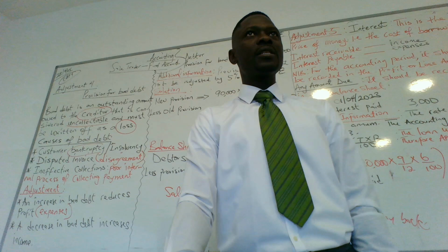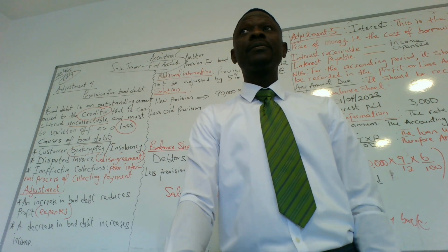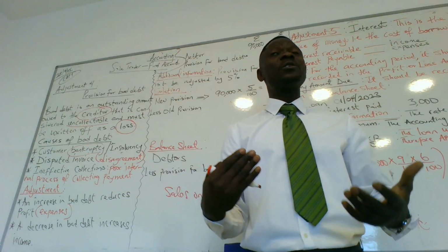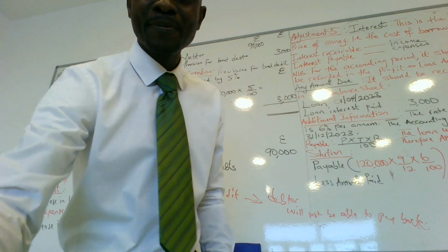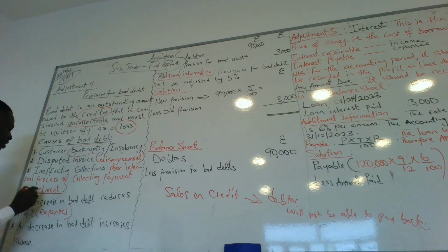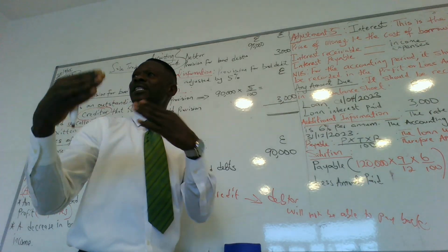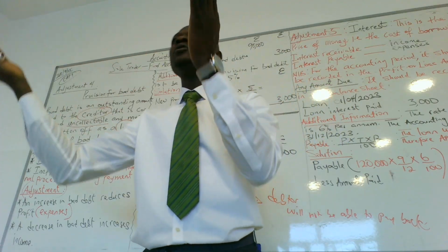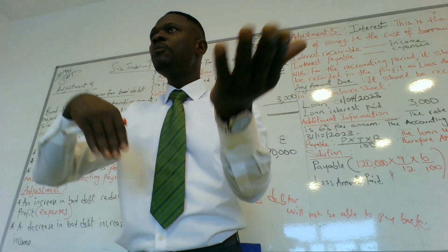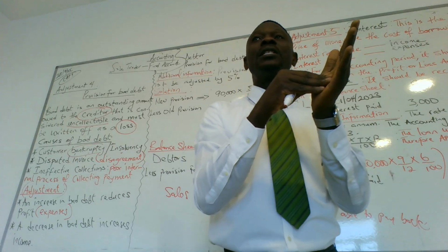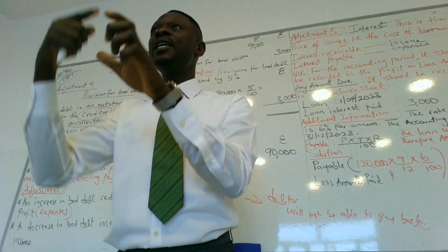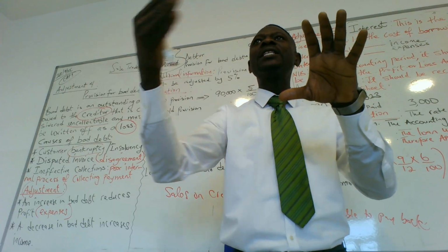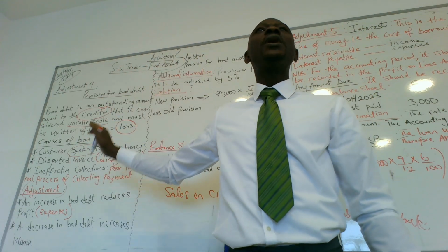Any question about the reasons? Are they clear, please? Good. Now we have adjustment. What is adjustment? Adjustment simply means things change over time. The business we do will change over time. It's not going to be constant because we are human. Transactions will come in and go out. As soon as a transaction comes in, it has to reflect in our account. Whatever situation we find ourselves in, it must reflect in our accounting. That is why we have adjustments.